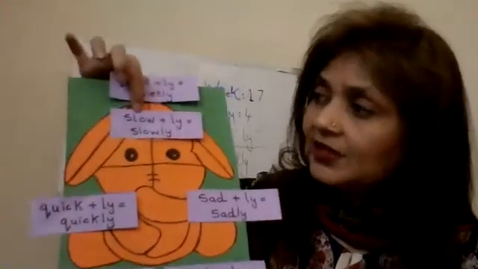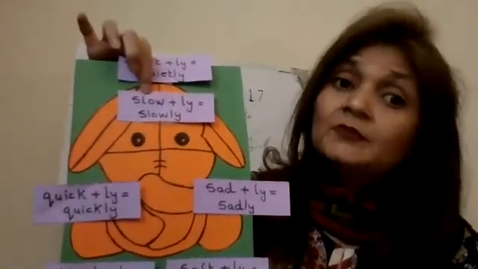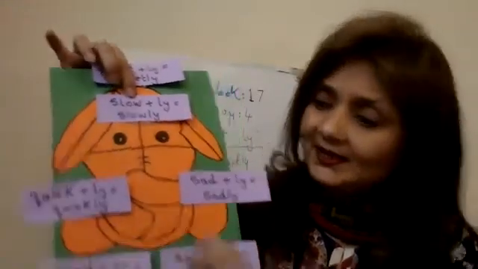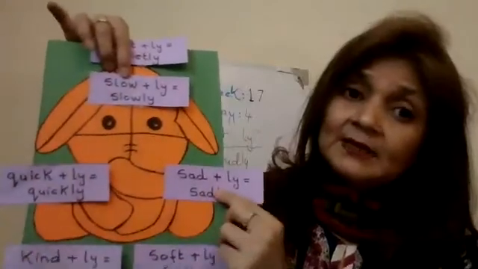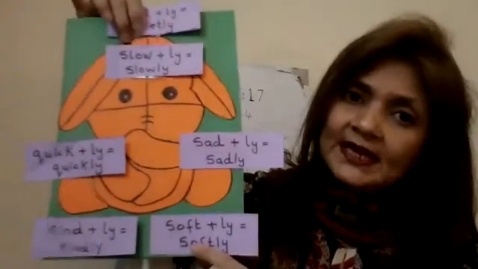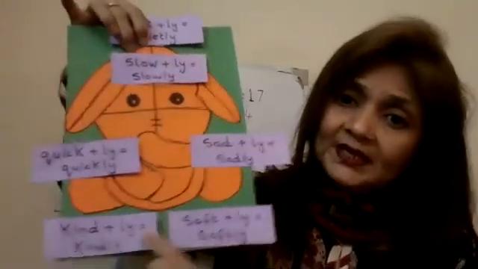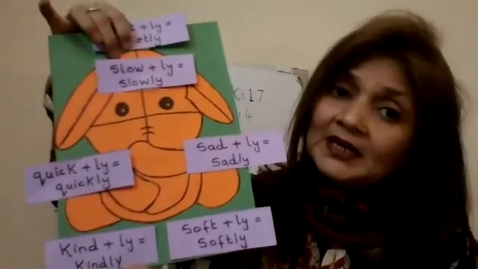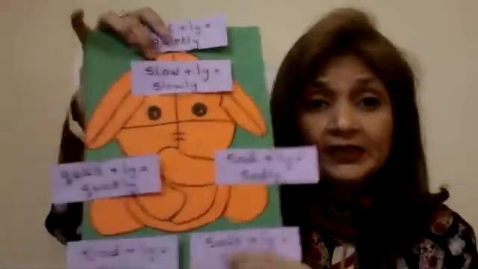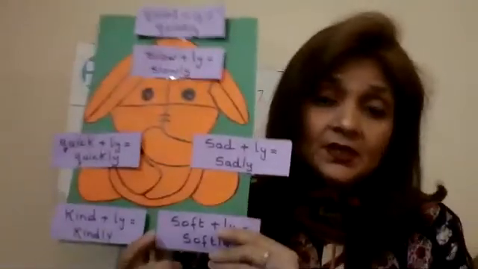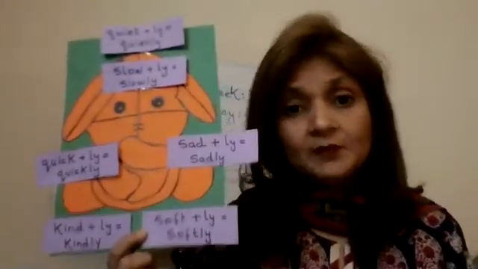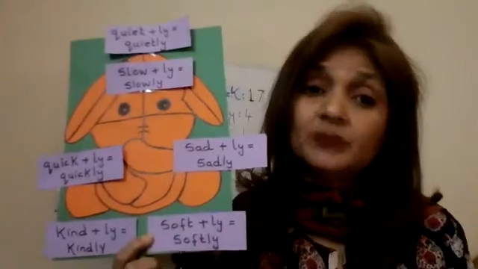Right? In the same way, slow. Slow is a verb. If you add ly it becomes slowly. Same goes for sad plus ly becomes sadly. Then soft plus ly becomes softly. Kind plus ly becomes kindly. Then quick plus ly becomes quickly. Now these are all verbs. The only thing is, when you add ly, it becomes an adverb and it modifies the verb.